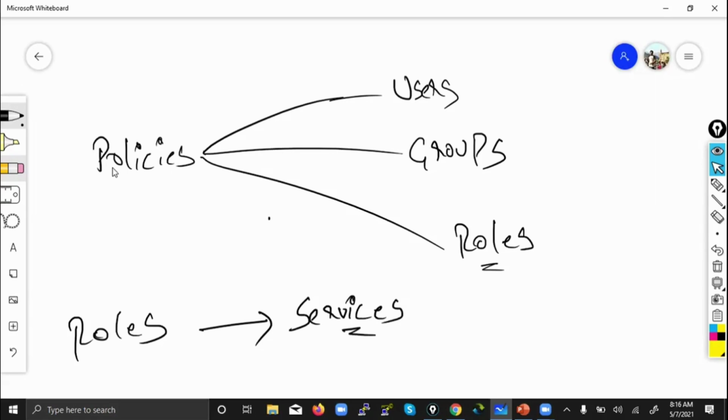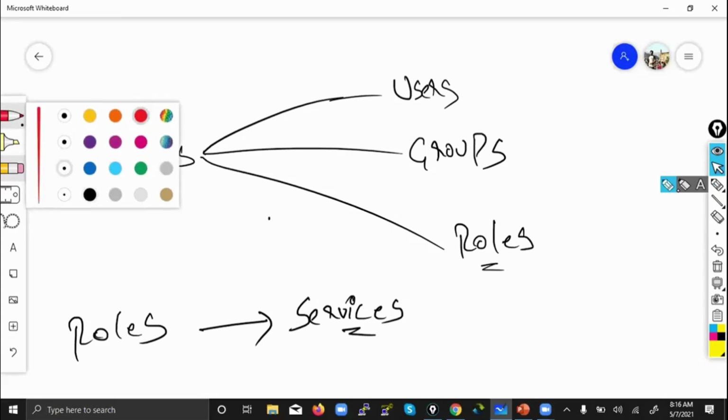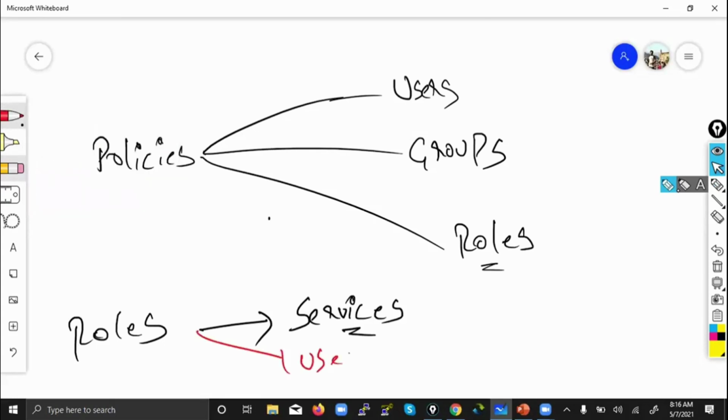In S3 bucket replication, the role is between two S3 buckets, not EC2. That's why I said a common definition of a role is that it gives the level of permission to access from one service to another service. Whenever you hear role, it is always about a service. You can't attach a role to a user. You can't attach a role to a group, and don't make a blunder saying that you can attach a role to a policy. The moment you say this, they'll say your interview is done.